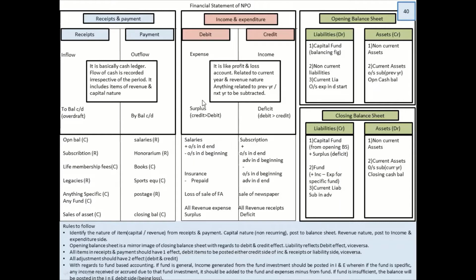Talking about opening balance sheet and closing balance sheet. Last year you did only one balance sheet, that is closing balance sheet. With liability and asset, you posted everything. Now this year, because you don't have a trial balance, you don't know what is your opening capital fund of the business. And that is the very reason why you have to create opening balance sheet. We will learn that in detail, but at this point of time, please understand closing balance sheet and opening balance sheet are mirror image. When I say mirror image, what does it mean?